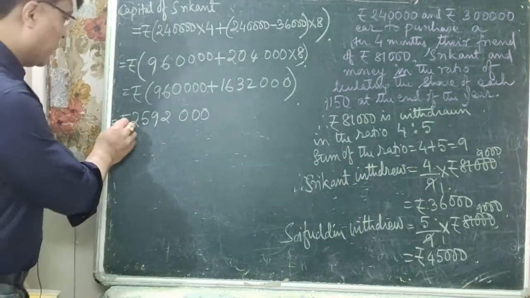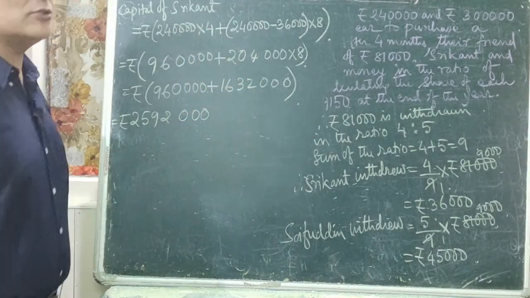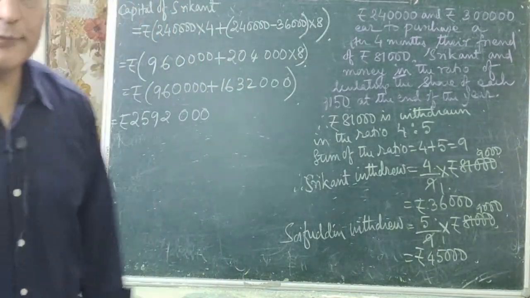That is rupees 2,592,000. This is the capital of Srikanth.